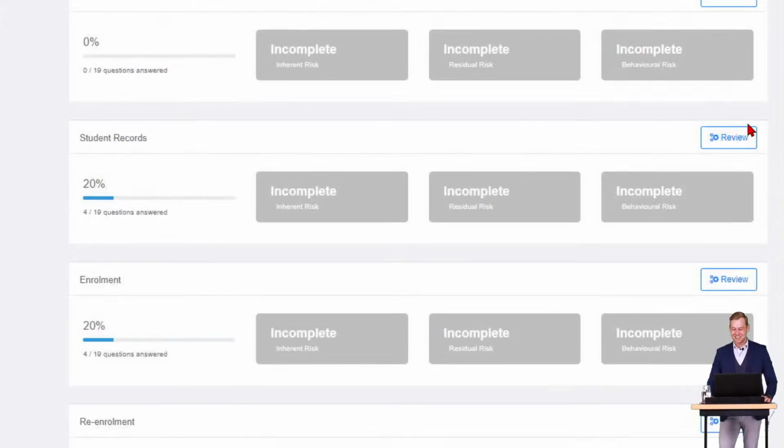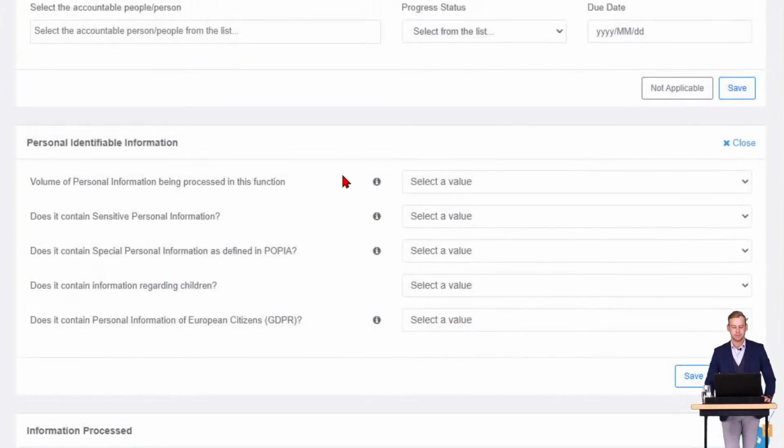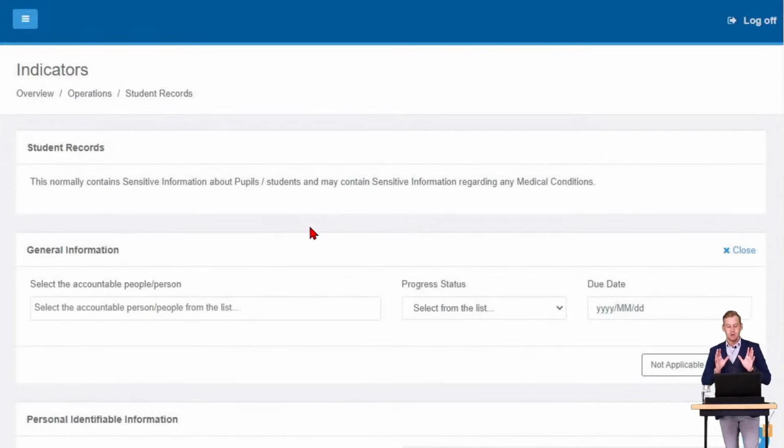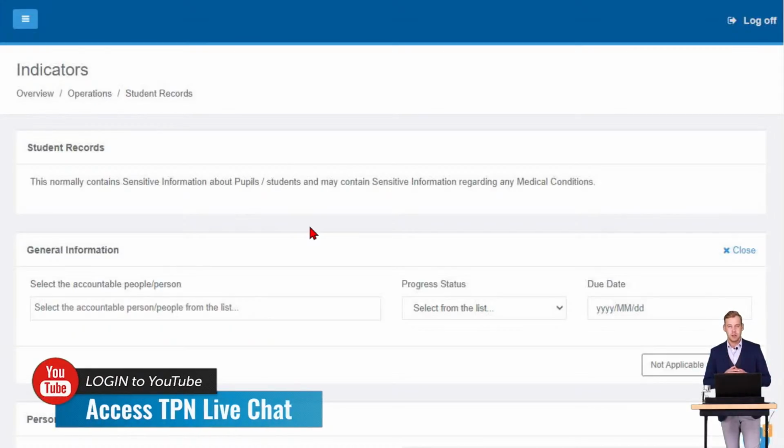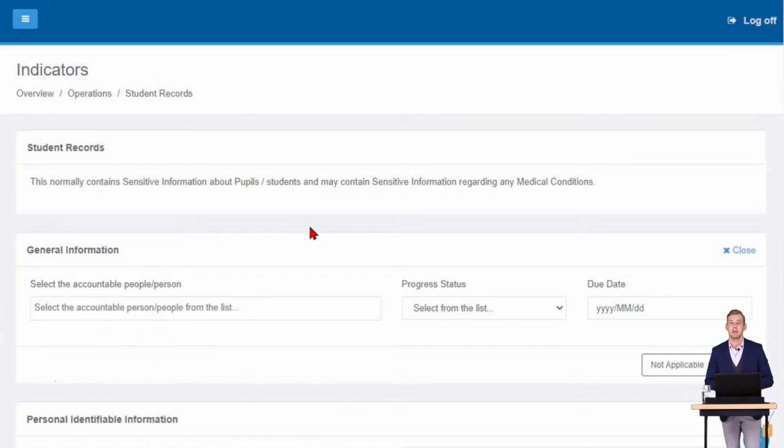So let's go into your student records. Click the review button to go into that sub-function. This normally contains sensitive information about pupils, students, and may contain sensitive information regarding any medical conditions. So we're already giving you a little bit of a parameter here when it comes to student records. So what we can already see here is that we're going to possibly be processing a high volume of personal information, but it might be containing some special personal information there already.